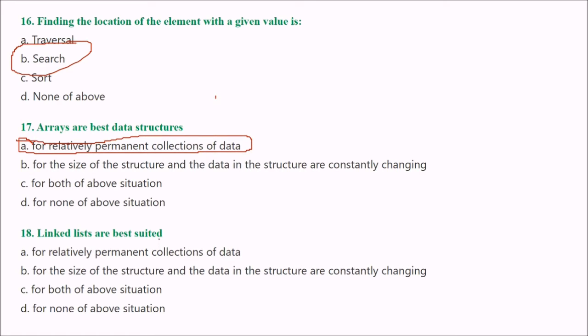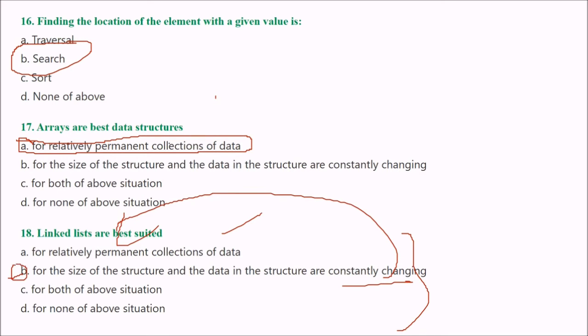Next is, linked lists are best suited. Options are here. Let us see this B1, for the size of the structure and the data in the structure, these are constantly changing. Linked lists are best for this. So we'll go with the B1.